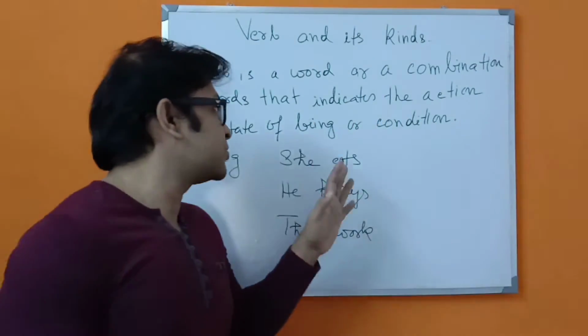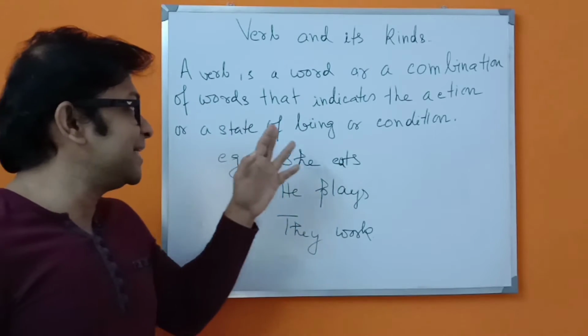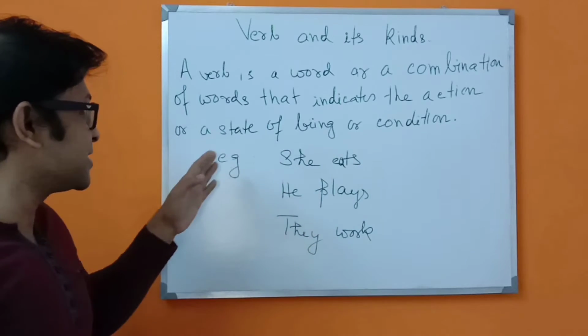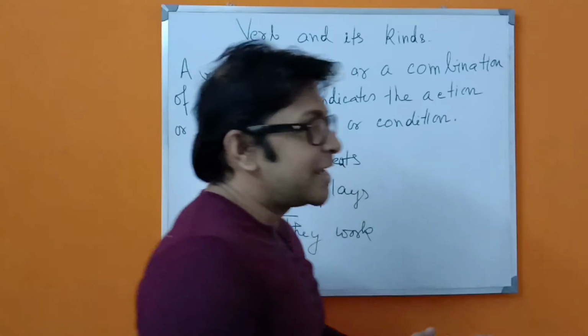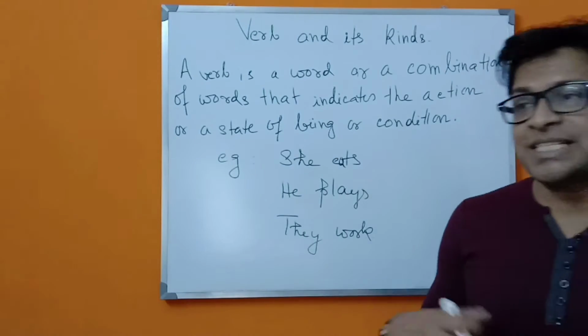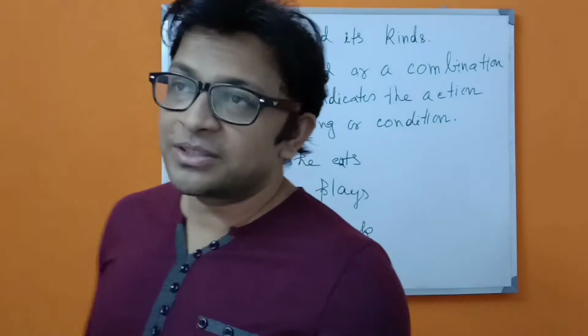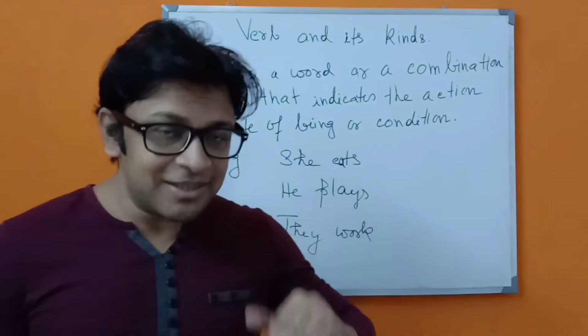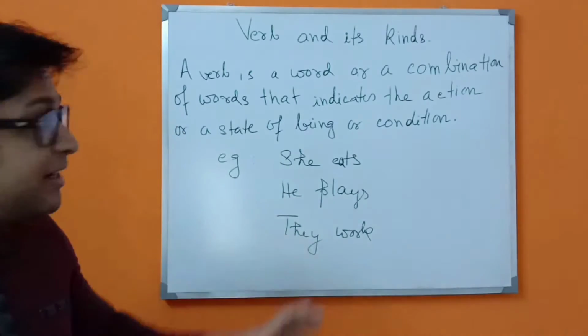A verb is a word or a combination of words that indicates an action or a state of being, a condition. That means it indicates whether the subject is in a static position, or the subject is doing something, or the subject is in a state of being.